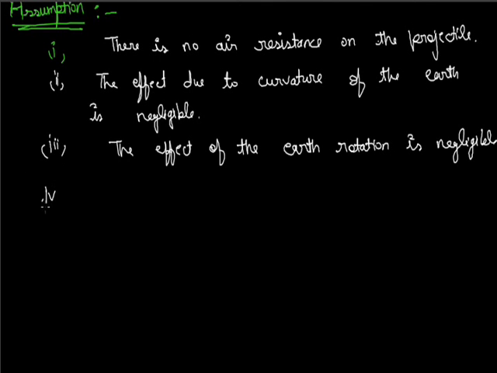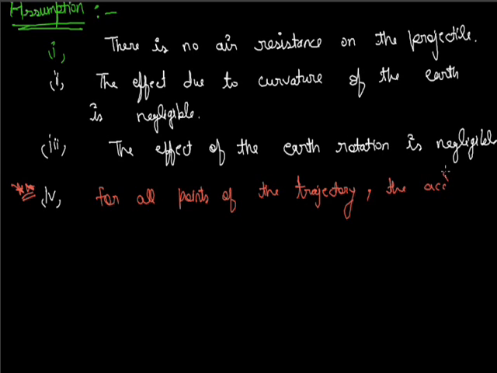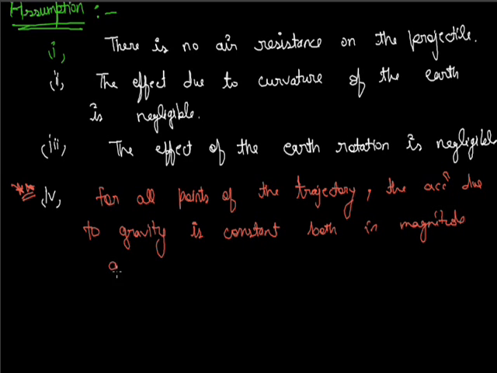Fourth point is also very important: for all points of the trajectory, means the projectile follows the whole path in the whole journey, the acceleration due to gravity is constant, both in magnitude and direction.